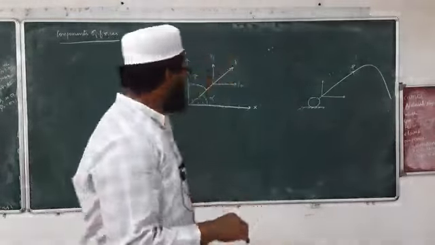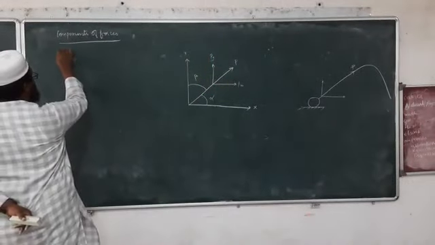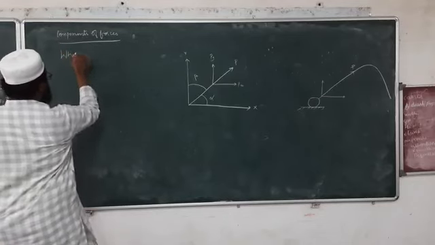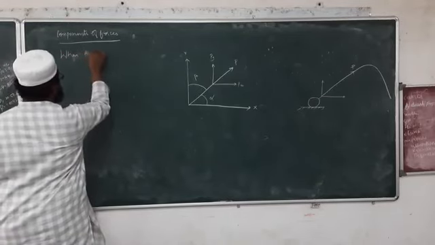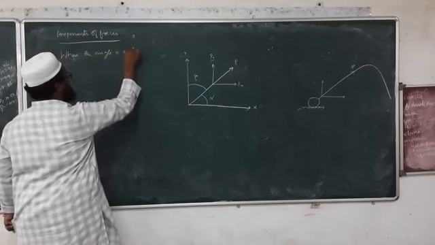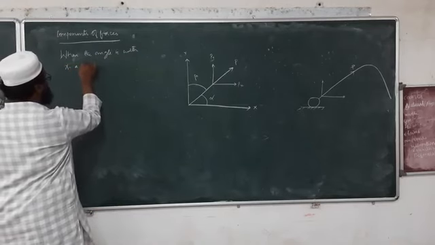Okay, so x component, I'll write here, when the angle is with x axis.